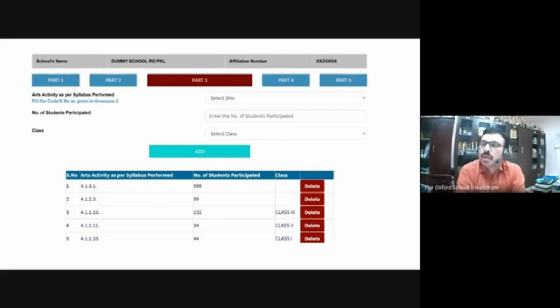It's very difficult to enter the names of those activities, 2-dimension, 3-dimension activities, and all, for which CBSE has given serial numbers. 4.1 may be a 2-dimension activity. I hope everybody has that appendix with you. This is the appendix. Do you want me to show, or is it okay with you, participants? If you can tell me, if you want me to show this appendix, I can show how it is done. I think it's okay with everyone. So we'll go ahead.